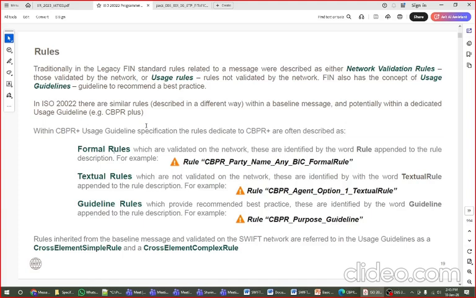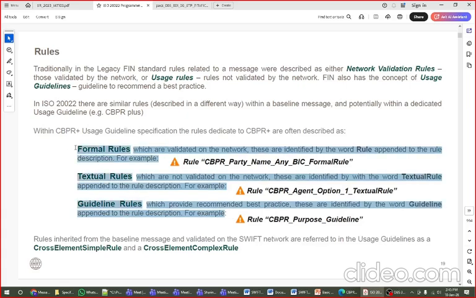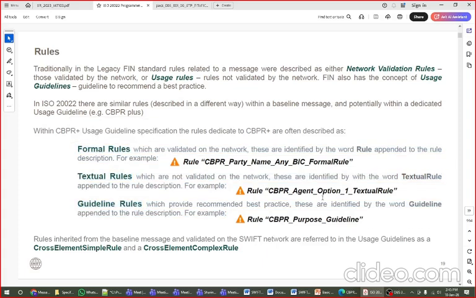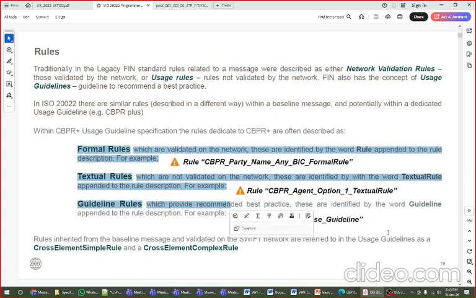Usage rule, textual rule, and CBPR rule, guideline rules. Okay, these are the kinds. So what are the formal, textual and guideline rules? Textual, guideline and all three rules are used interchangeably in your creation of a payment.